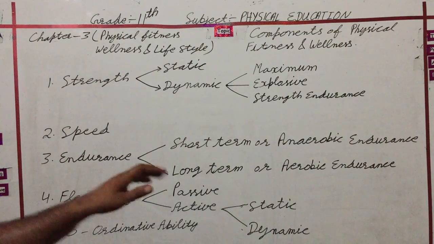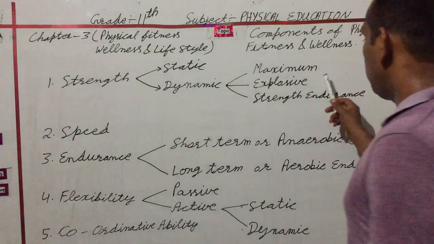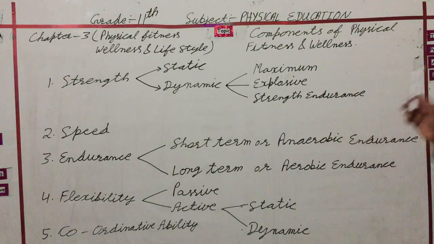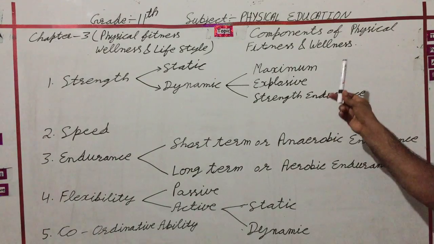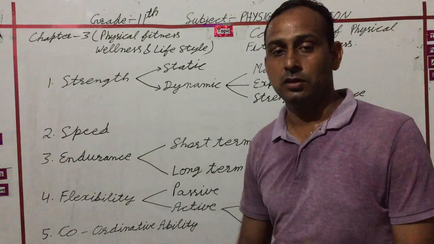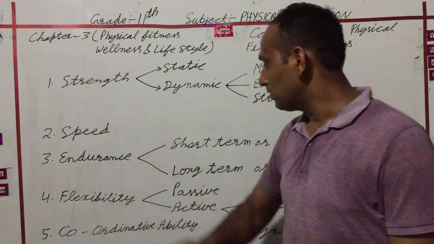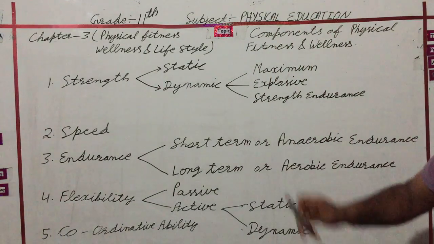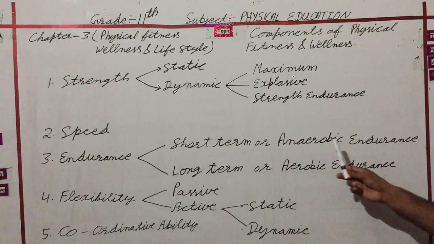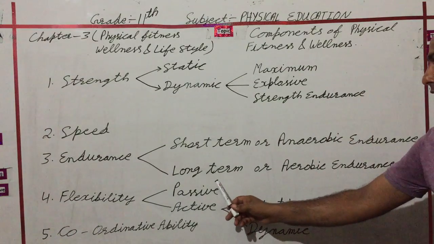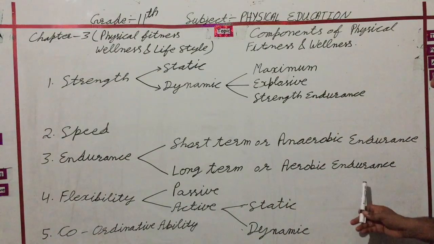Static strength has three types: maximum strength, explosive strength and strength endurance. Second component is speed, and third is endurance. Endurance has two parts: short term or anaerobic endurance and long term or aerobic endurance.